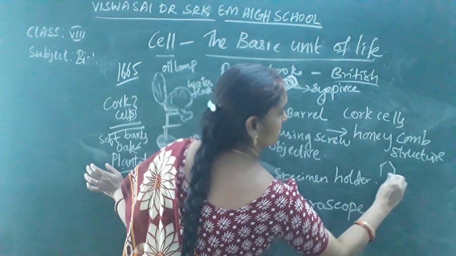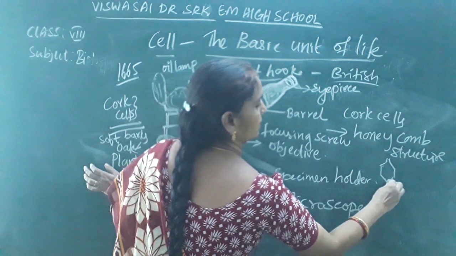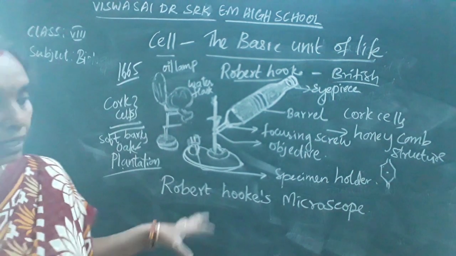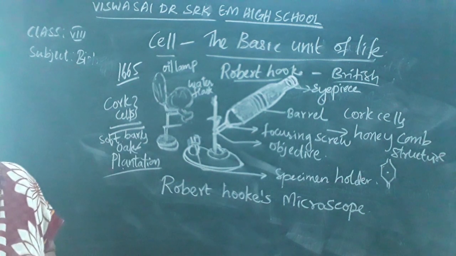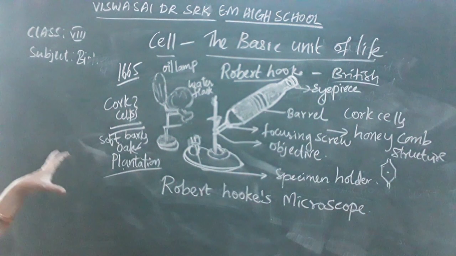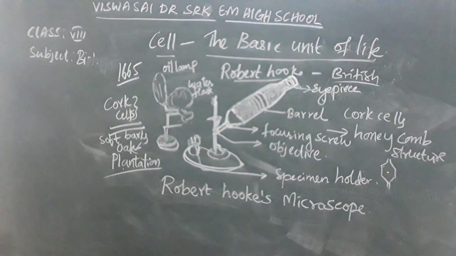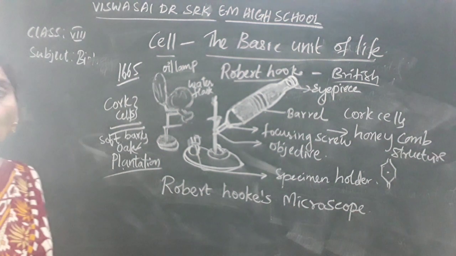Okay, like this. He has observed the honeycomb structure of the cork cells, each consisting of empty spaces in them. Cork is made up of these small cavities.